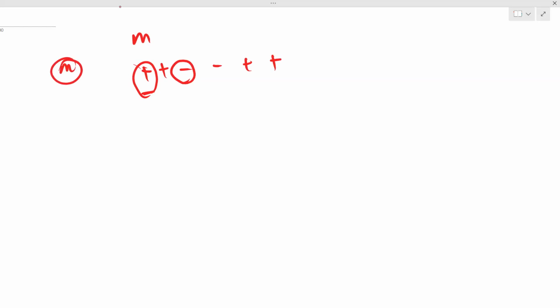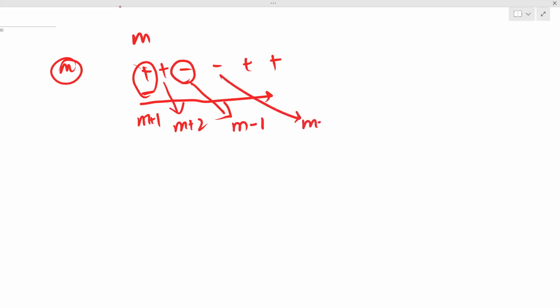If you start processing this, the first plus means the subscribers online are m plus 1, the next means m plus 2, then m plus 1, then m, then m plus 1, and m plus 2. These are the numbers of subscribers online at the instant of each notification.